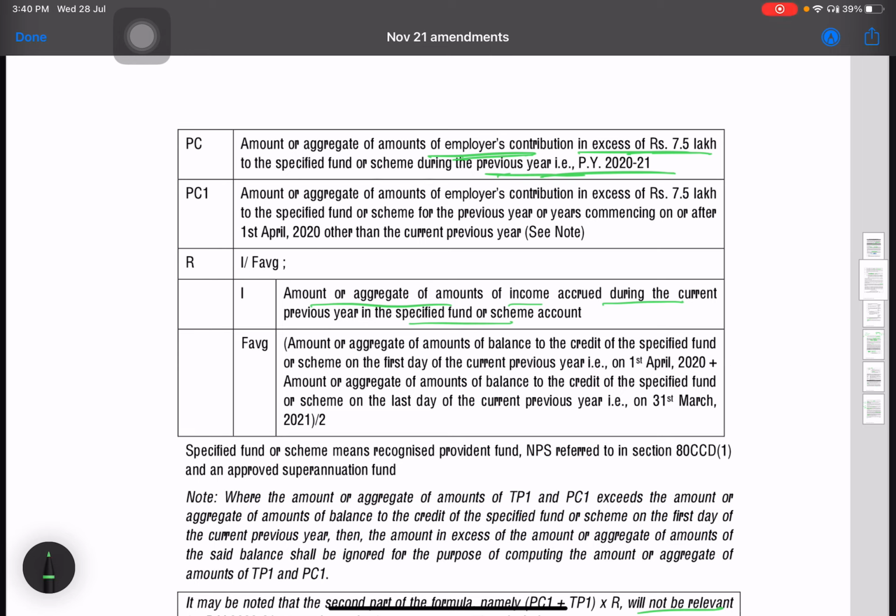Okay, so F average will be simply the opening balance of the fund plus the closing balance of the fund divided by 2. So F average will be opening balance plus closing balance divided by 2. So don't forget this divided by 2. It is mostly ignored. It is in the end and it is very small.